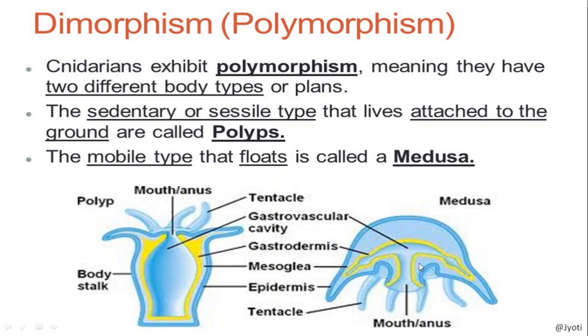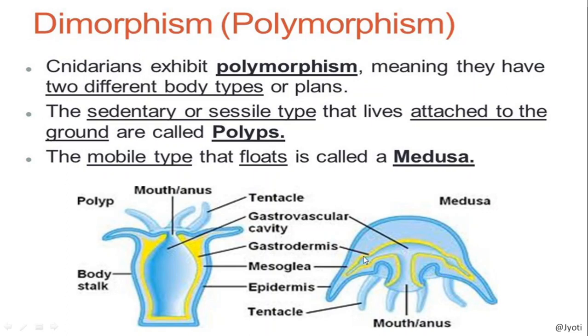here the same organism, both are the same organism, but they have two types of body plan. So here you can see the polyp stage. It is also known as the vegetative stage, and it is sessile. Okay, they are sessile, attached to the substratum, and they reproduce asexually. They reproduce asexually, very very important. So this is called the vegetative phase of the organism, that is the polyp. This is the sedentary phase.